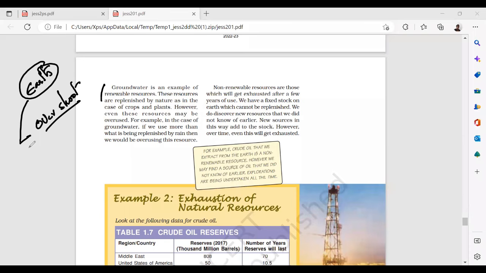Earth overshoot means what? See, today you utilized 1 liter of water by digging. You utilized it for your own purposes, irrigation, drinking, etc. But this 1 liter of water has to be replenished. It has to make a comeback by nature.